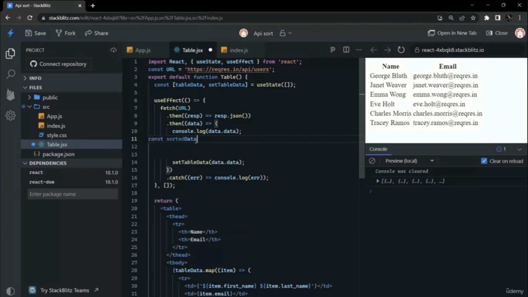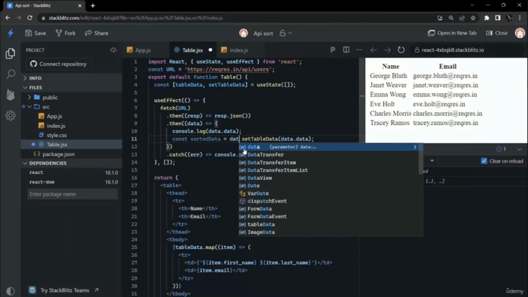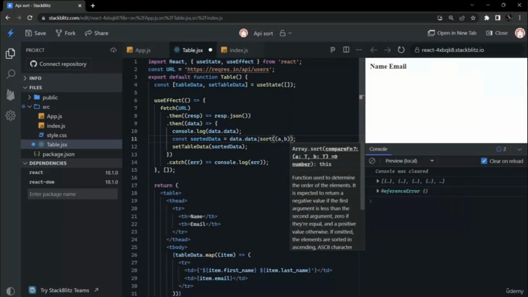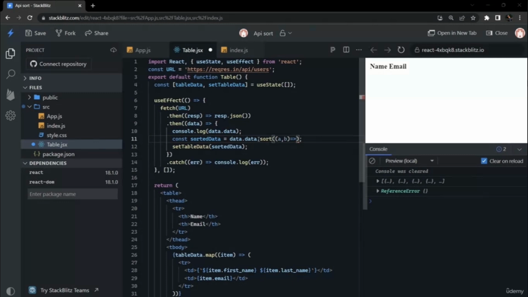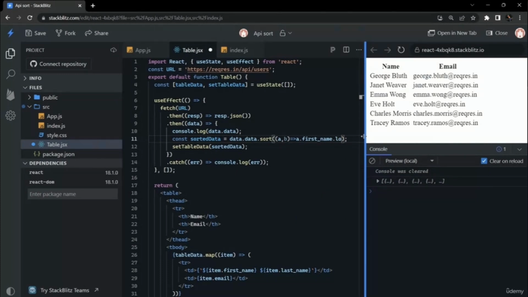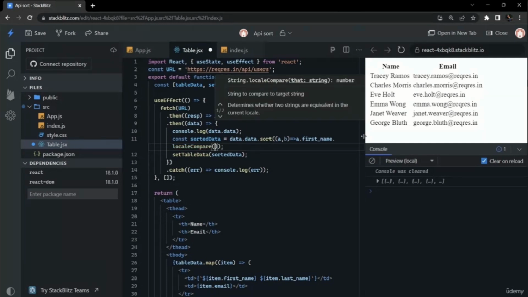So for that, after fetching the data and converting it into JSON format, we will sort it here using the sort method, and the sorted data we can then set in the table data using set table data. For sorting the data, we can just append the sort method, and compare using the first name. So we'll write a dot first name, and we will use the JavaScript method localeCompare, and we will write b dot first name inside of it.